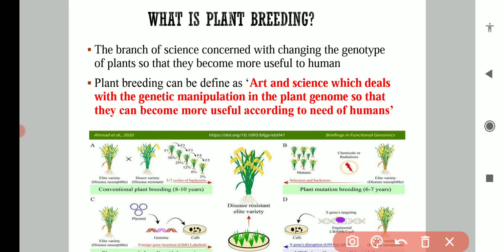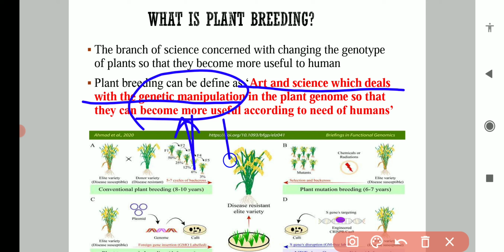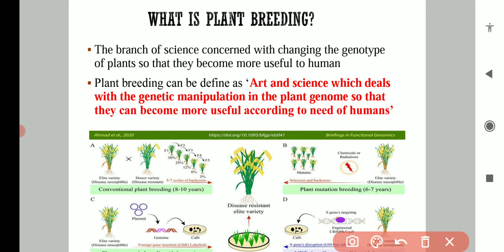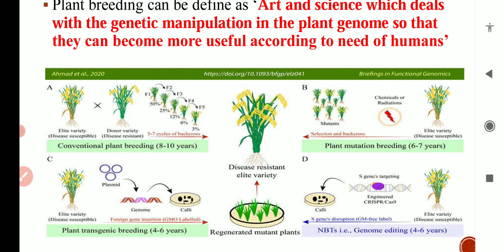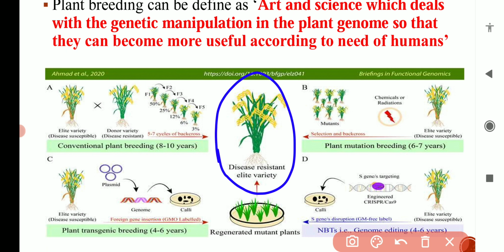So in plant breeding, we can define it as an art and science which deals with genetic manipulation, genetic changes in the plant, so that these plants can become more useful according to our need, according to our desire. We change the genes in the plants and make the plants more useful to us. For example, here you can see disease resistant varieties. How do we make these disease resistant? We can transfer genes to this plant.